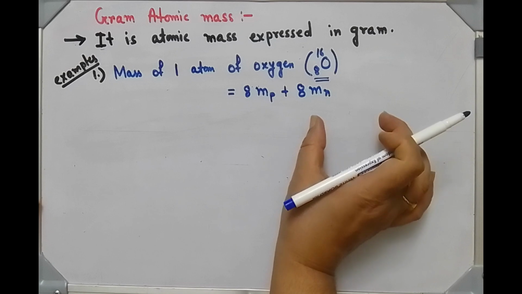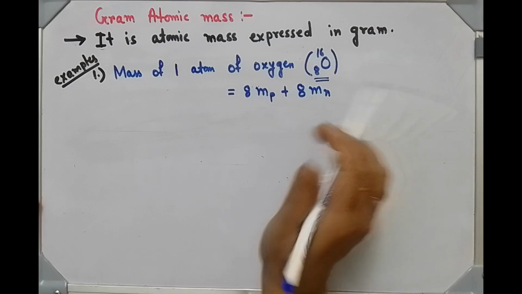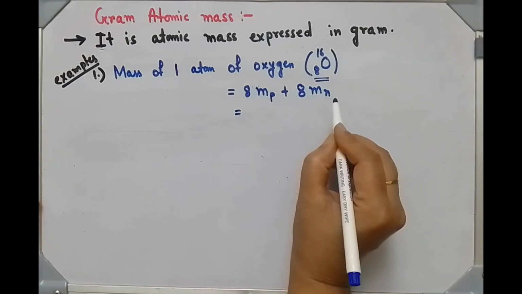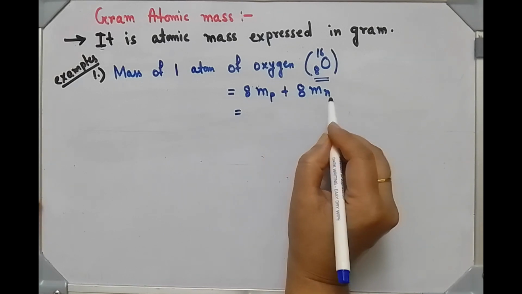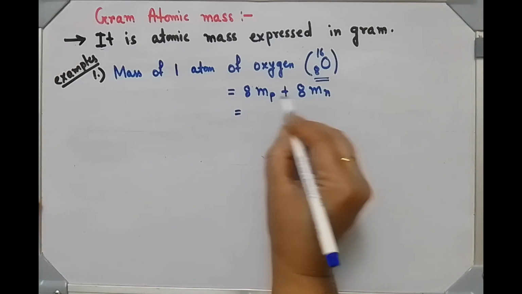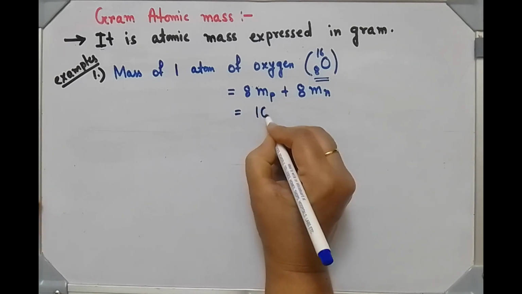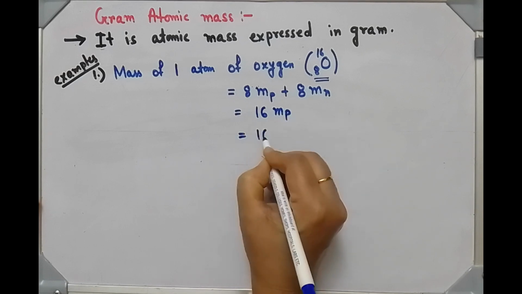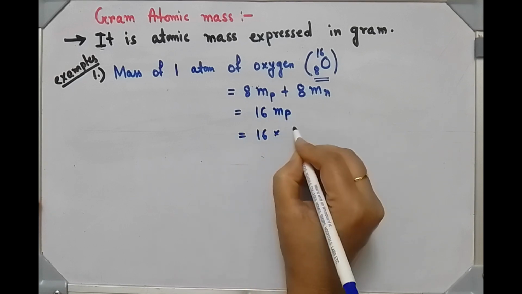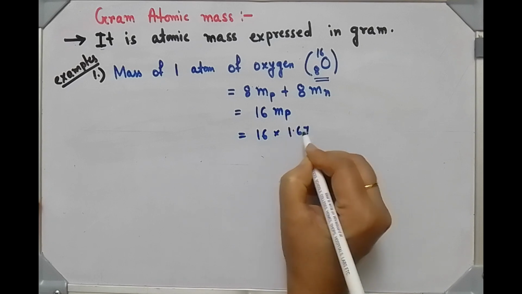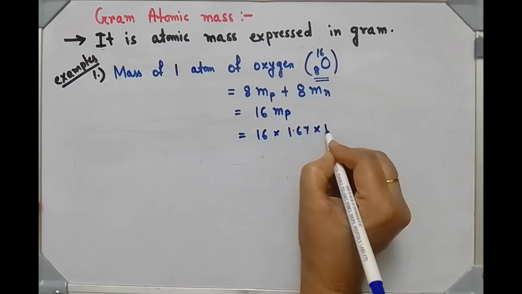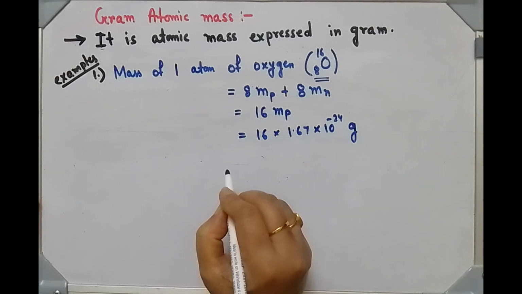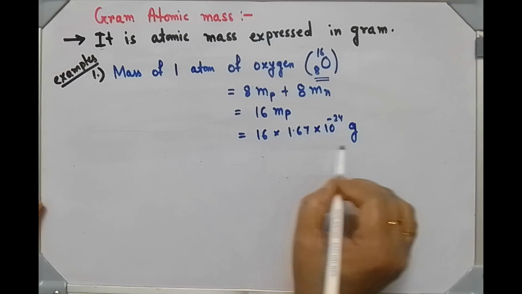Since the mass of proton and neutron are considered equal for calculation, we can write 16 times the mass of a proton, and the mass of each proton is approximately 1.67 into 10 to the power minus 24 gram. So the mass of one atom is this much.